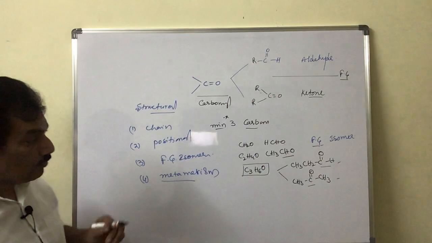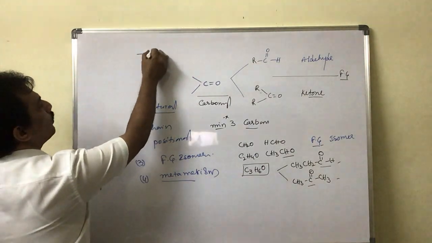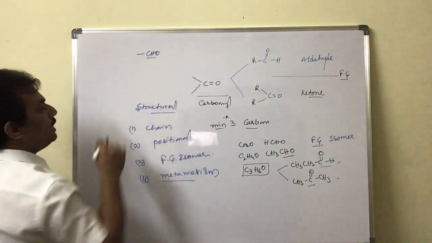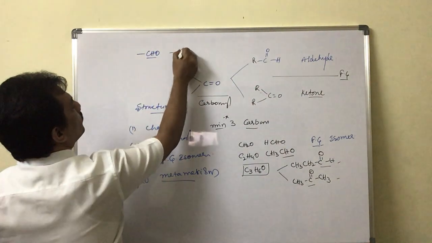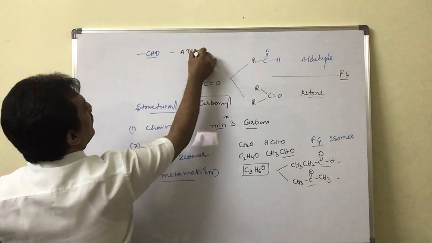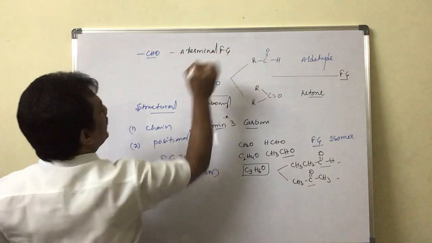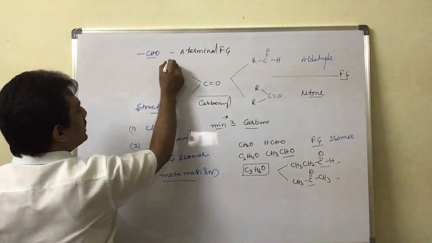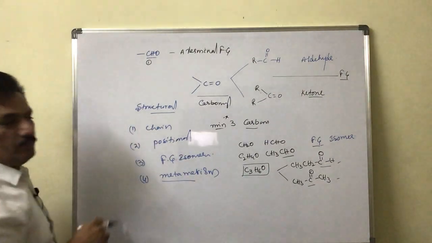Clear? And one more important point, as already discussed earlier, CHO, the aldehydic group, is a terminal functional group. That means it is always present at the terminal and its position number is given as 1.